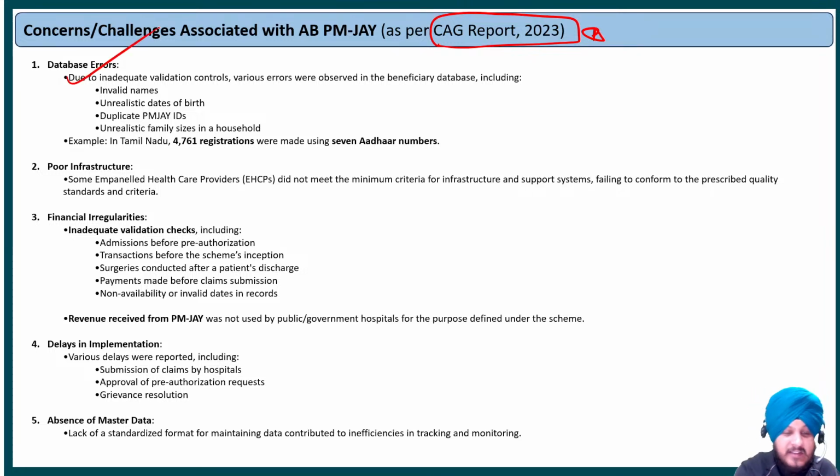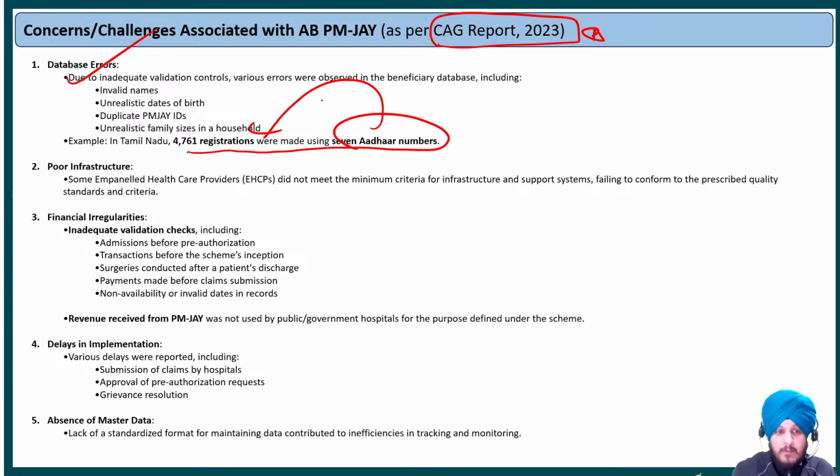There have been database errors. For example, in Tamil Nadu, 4,761 registrations were made using 7 Aadhaar numbers. So you can see the database errors that are there. It can be because of invalid names, duplication of IDs, all such kinds of reasons. Then poor infrastructure is also a big challenge, because some empaneled providers do not meet the minimum criteria for infrastructure, which compromises the quality standards and the criteria that has been promoted under the theme of this scheme.